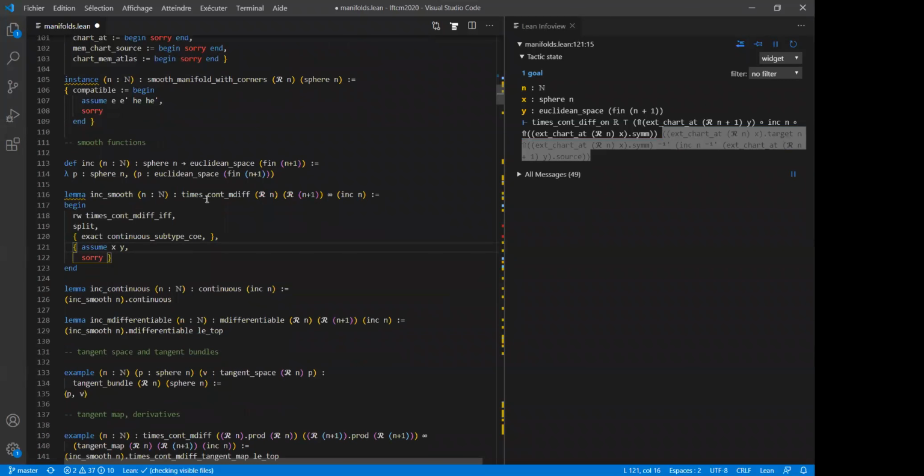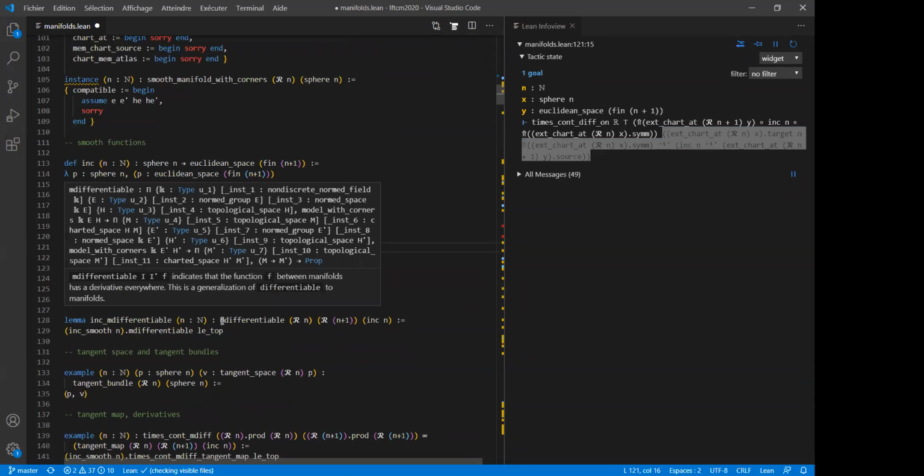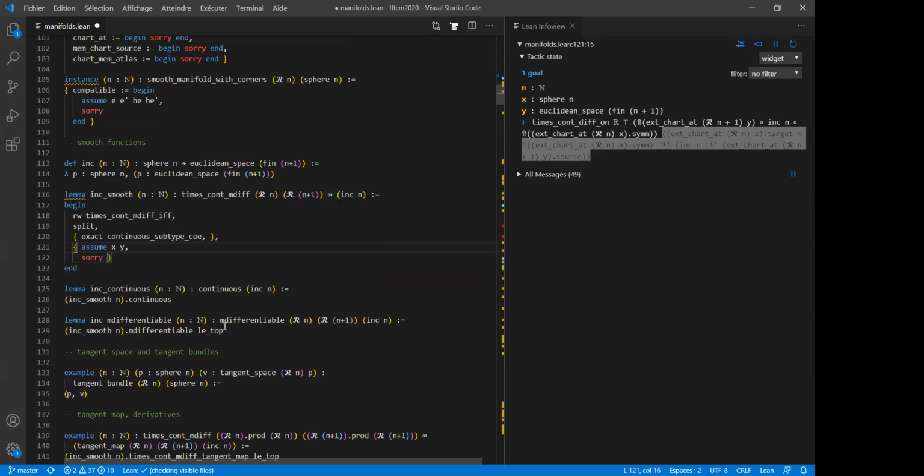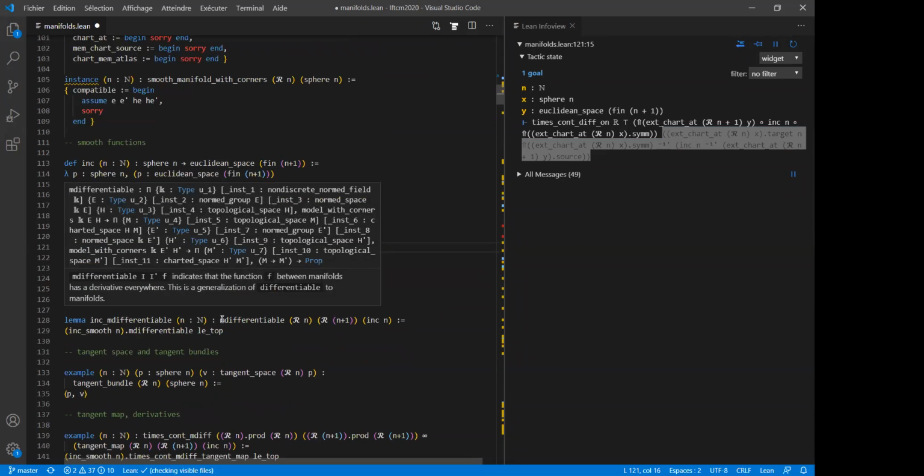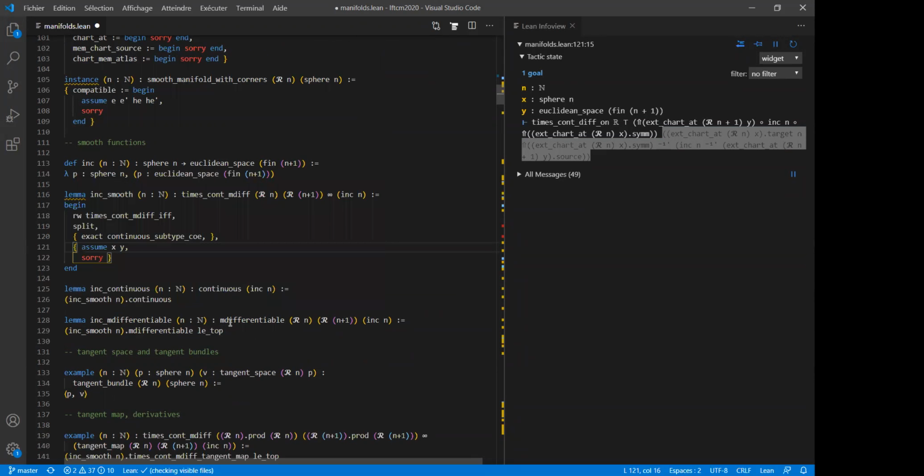And you can also deduce that the function is differentiable because you have a lemma saying that the smooth function is differentiable. And here again, it's differentiable between manifolds. So you have this M differentiable where M stands for manifold. And if I put my mouse here, you can see that you have a lot of type classes in the definition of M differentiable, but you don't need to think too much about them when you want to use the library.